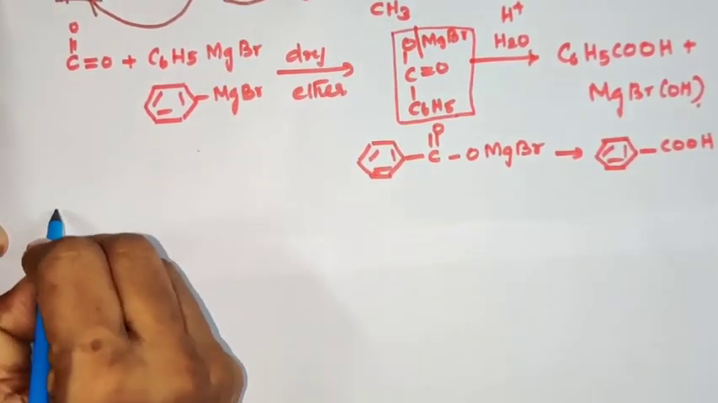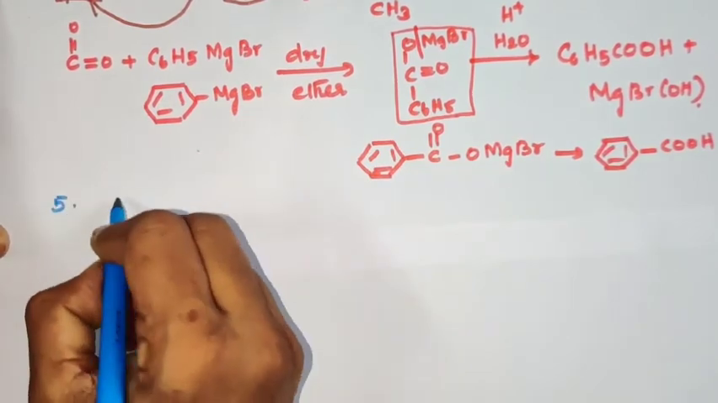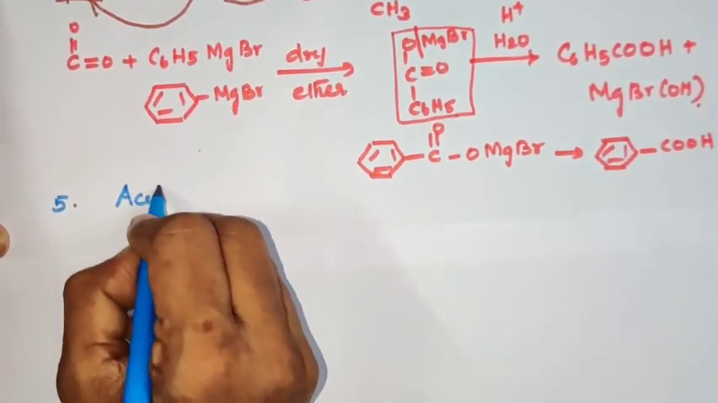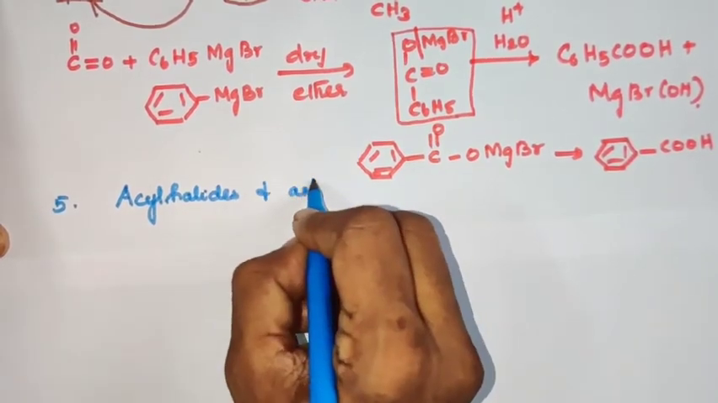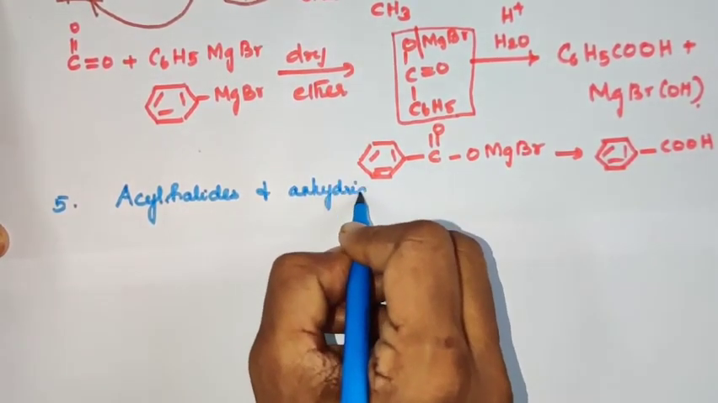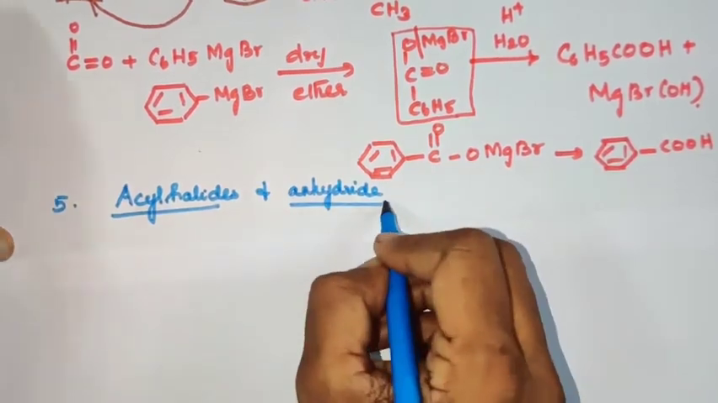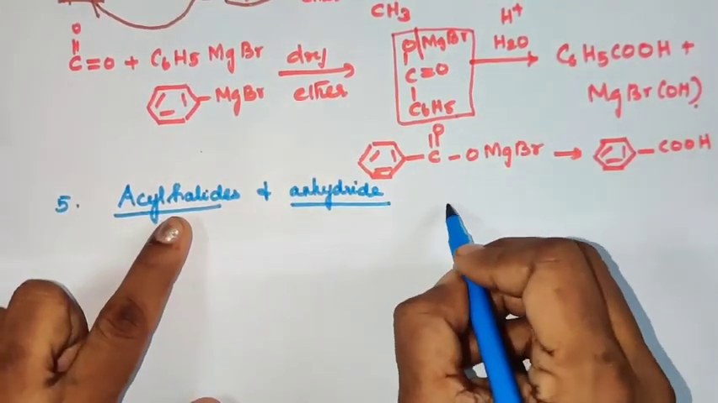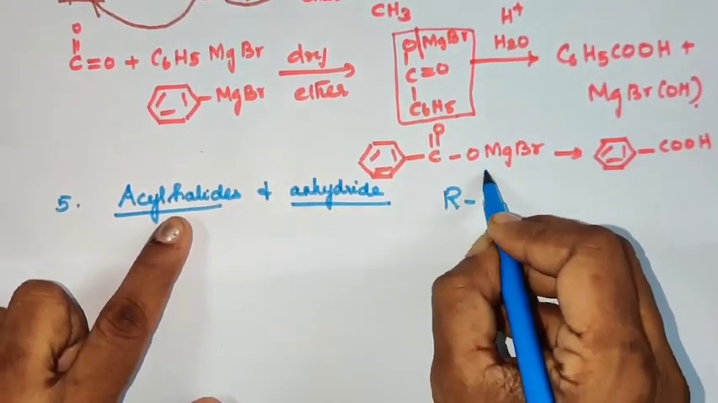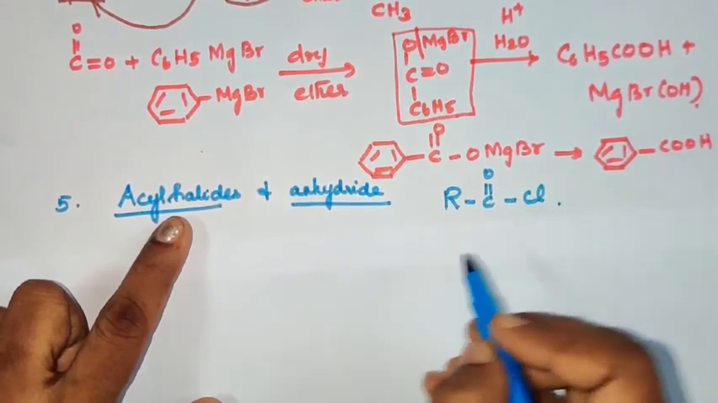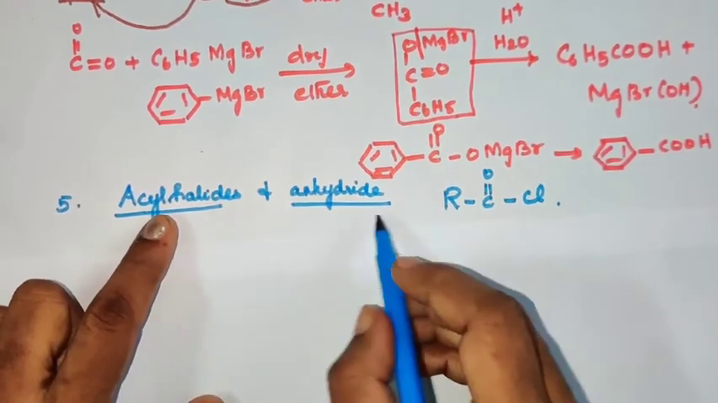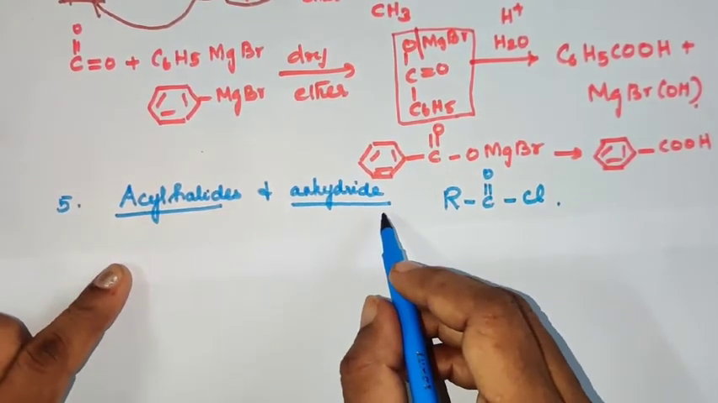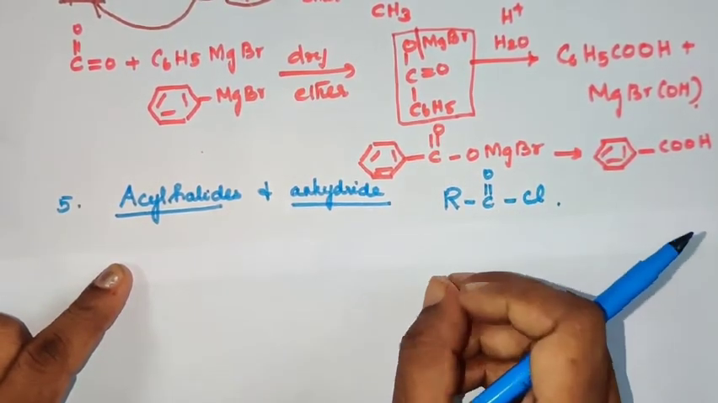And the next method is from acyl halides and anhydrides. Let us see acyl halides. They are also called acid halides, and acid chlorides, right? So you are all familiar with this compound. Acid halides or acyl halides and anhydrides are the derivatives of acids, right?